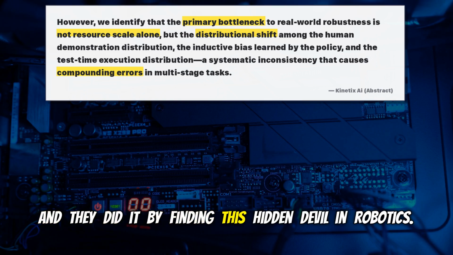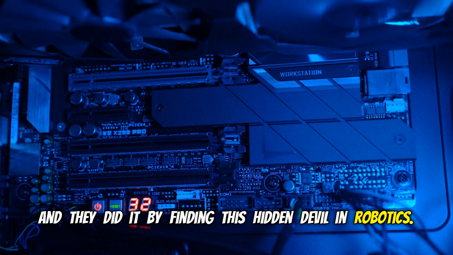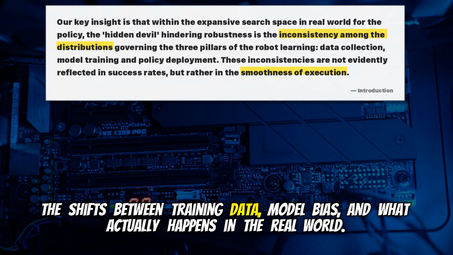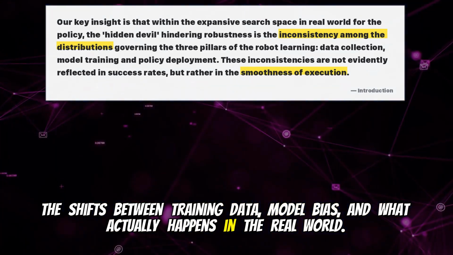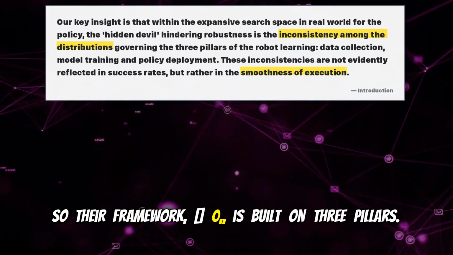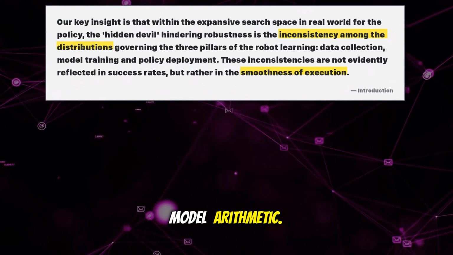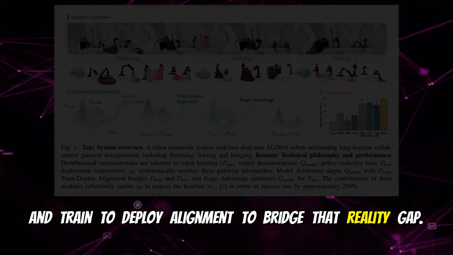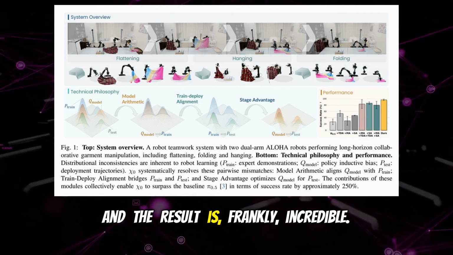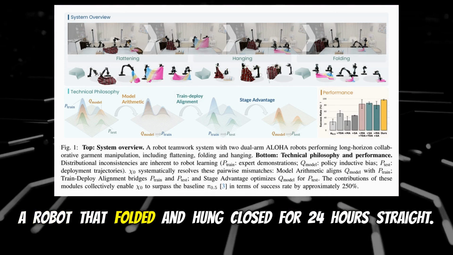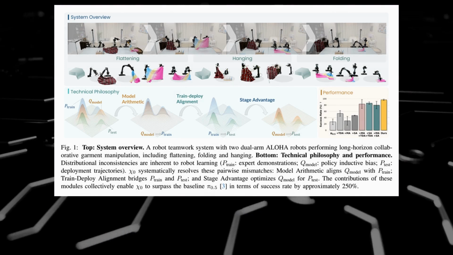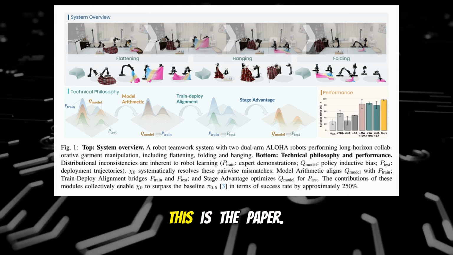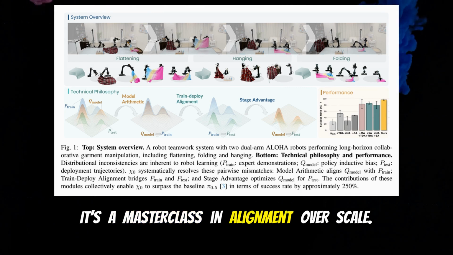And they did it by finding this hidden devil in robotics. Distributional shifts. Exactly. The shifts between training data, model bias, and what actually happens in the real world. So their framework, Chi0, is built on 3 pillars. Model arithmetic. Stage advantage using VLMs. And train deploy alignment to bridge that reality gap. Yeah. And the result is, frankly, incredible. A robot that folded and hung clothes for 24 hours straight. With 0 human help. So if you're trying to figure out how to break the data scaling bottleneck, this is the paper. It's a masterclass in alignment over scale.